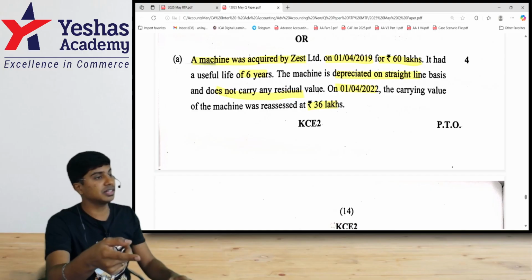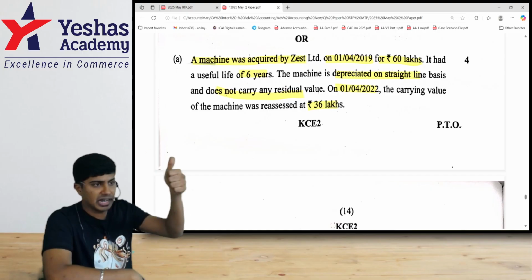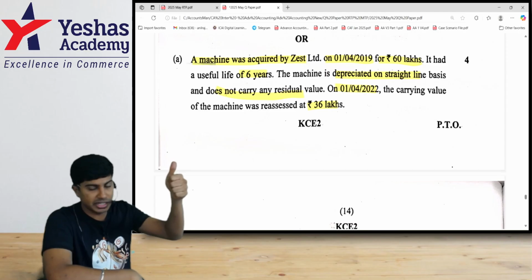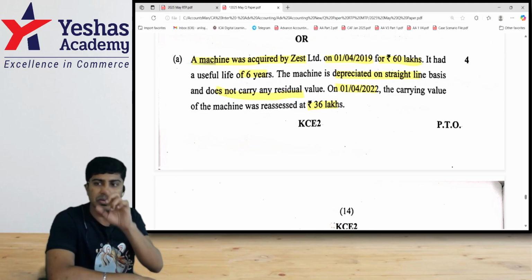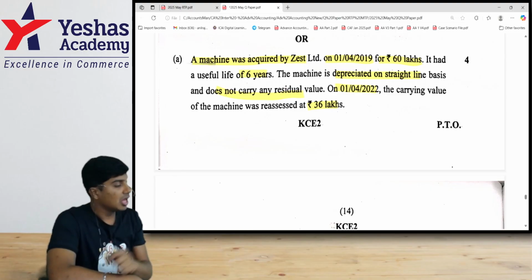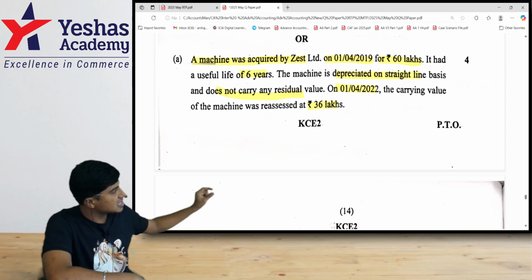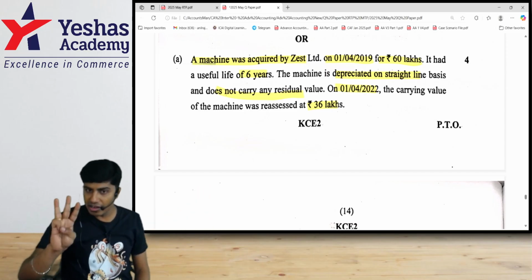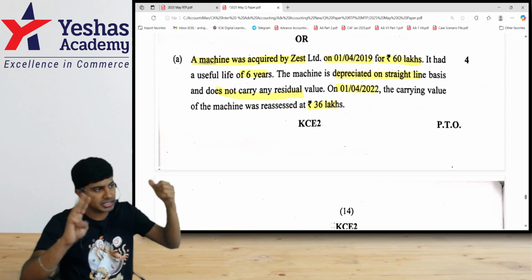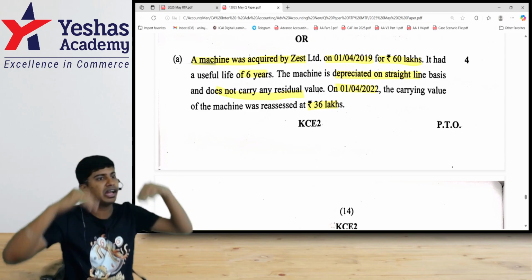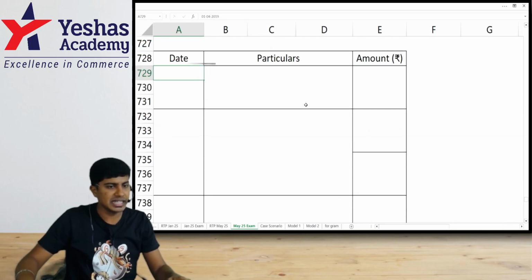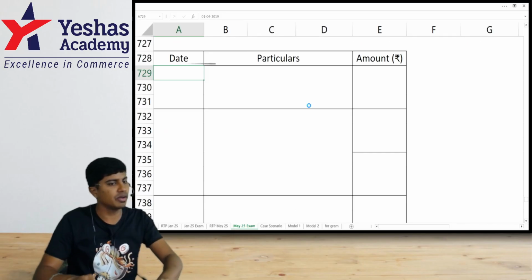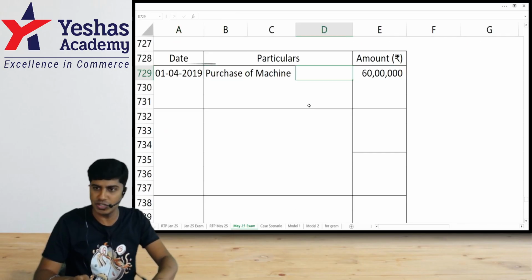They revalued the asset to 36. Out of 60 lakh, every year if you charge 10 lakh depreciation, and if you do it for 3 years, the carrying amount will be 60 minus 30, 30 lakh. On that date, we reassess the value to be 36. If the 30 lakh worth of asset is reassessed to 36, can I say we're doing upward revaluation by 6 lakh? Let me do that. Observe, the asset was initially purchased on 1/4/2019 for price of 60 lakh.